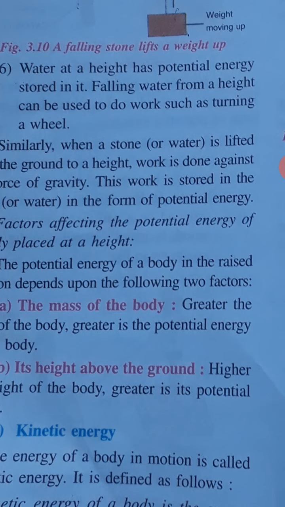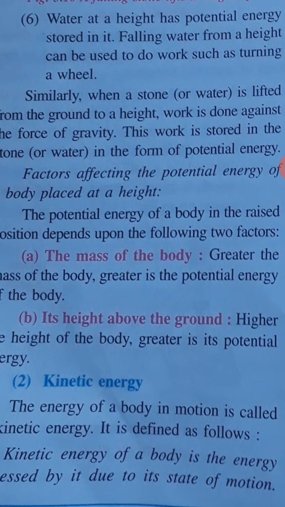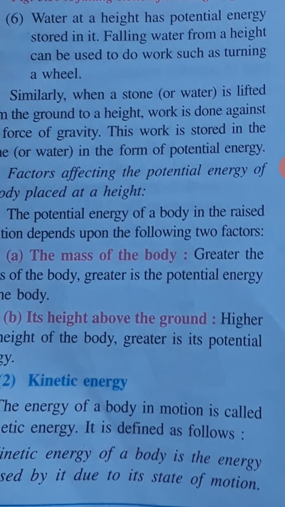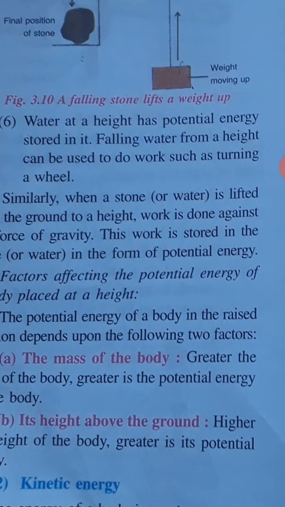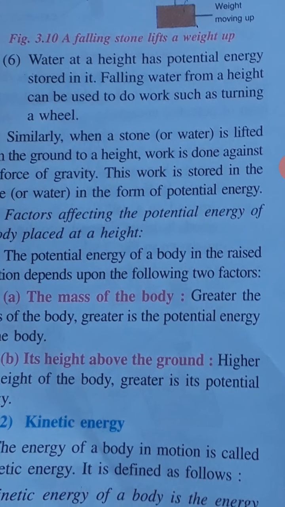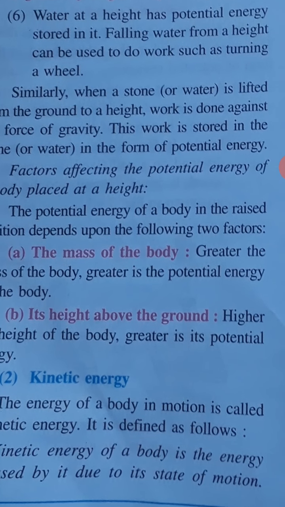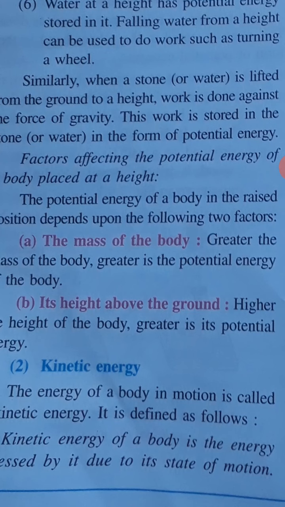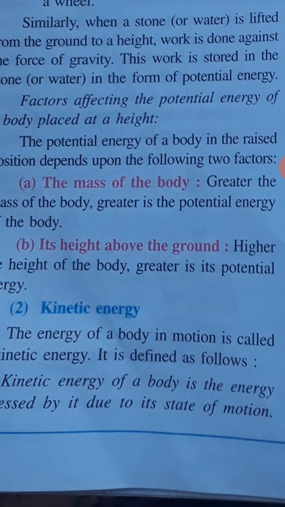You see that when we have water stored in dams, the water is stored at a height, and then when the dam shutters are opened, the water starts falling out, and this falling water has now which type of energy? It has potential energy. So as it falls down, it is able to do some work. It turns wheels, and because of that, power can be generated. So in hydroelectric power stations, water is stored in dams, and then it is released, which can turn the wheels and generate power. Okay, so these are all examples of potential energy.